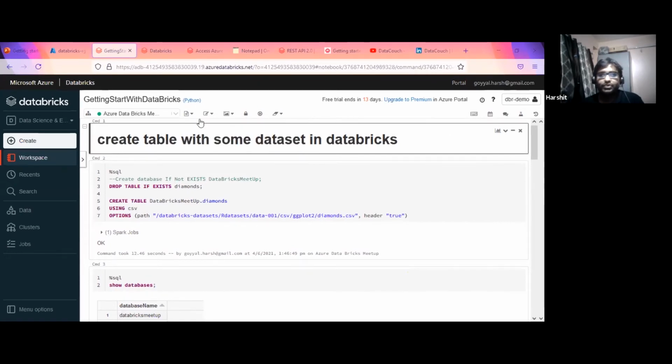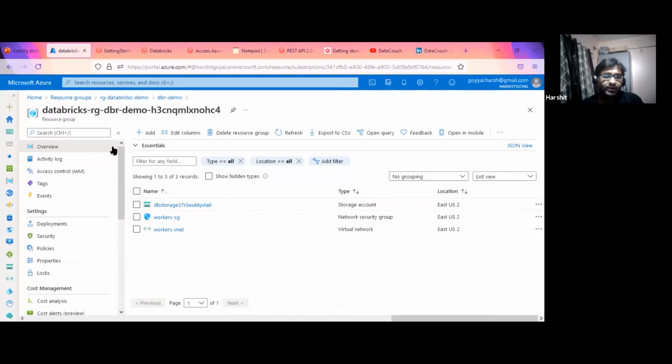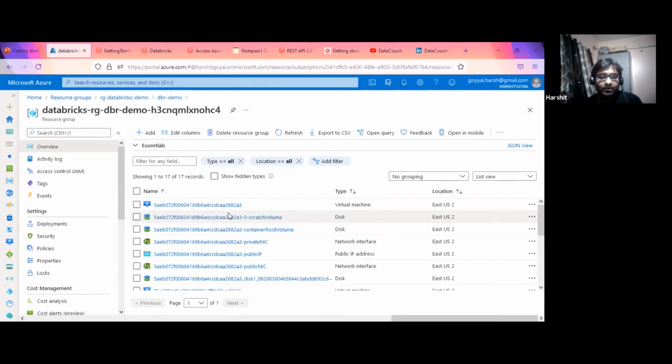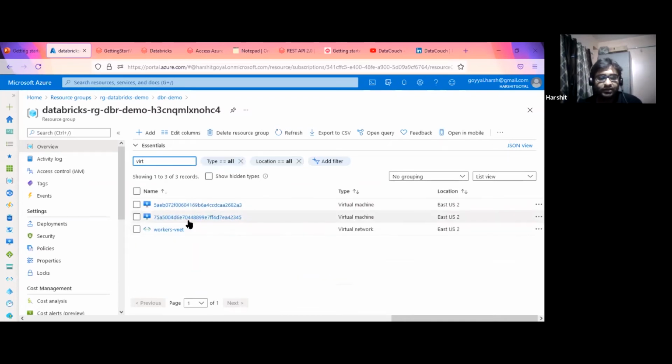Before going deep on this execution, I was referring here, if you remember, initially to this managed group. At that time, there were only three resources: a storage account, one NSG, and a virtual network. But if I do a refresh now, it gives me more. You can see here the virtual machine. As of now I'm using two nodes, one is the worker node and another is the driver node. If I search over here for virtual, you can see there are the two machines.